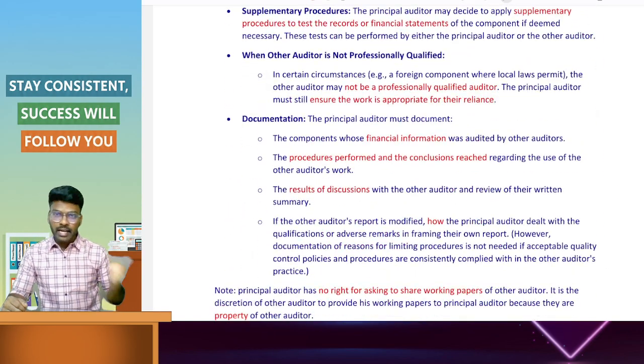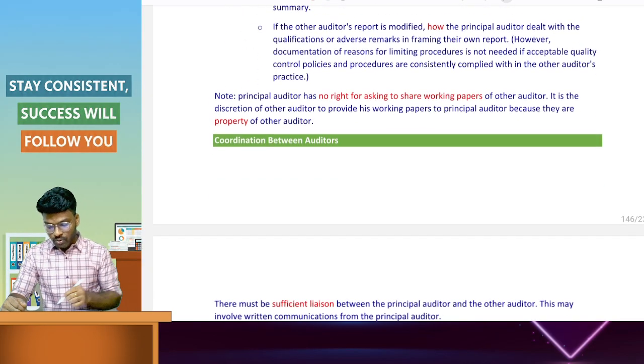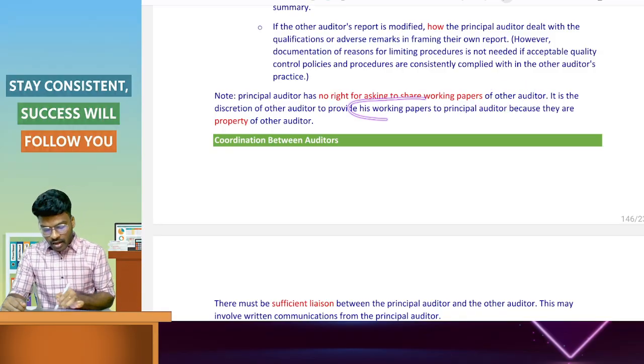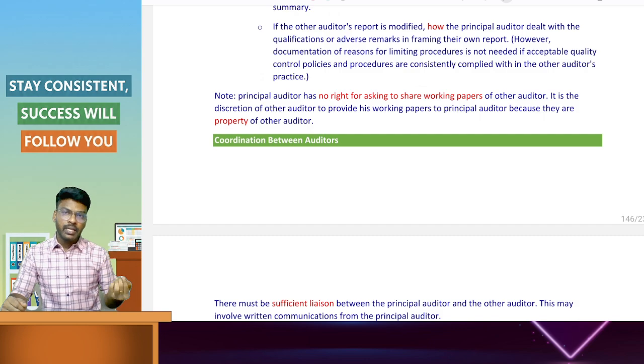He can consider, advise and coordinate with the other auditor, but he has no right to ask for the working papers of the other auditor. It is the discretion of the other auditor. If the other auditor wants to provide the working papers, he can provide.